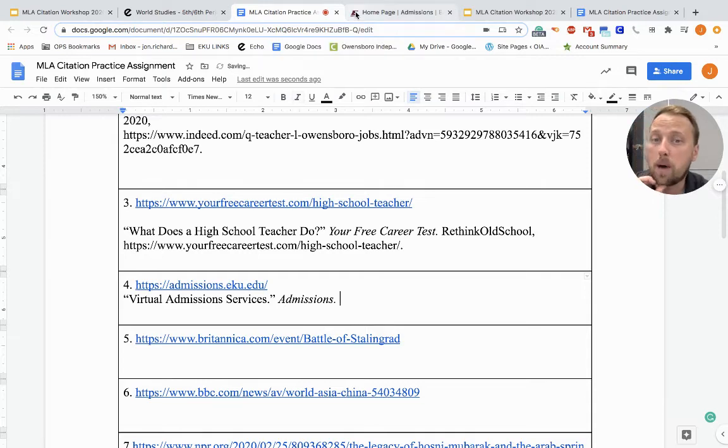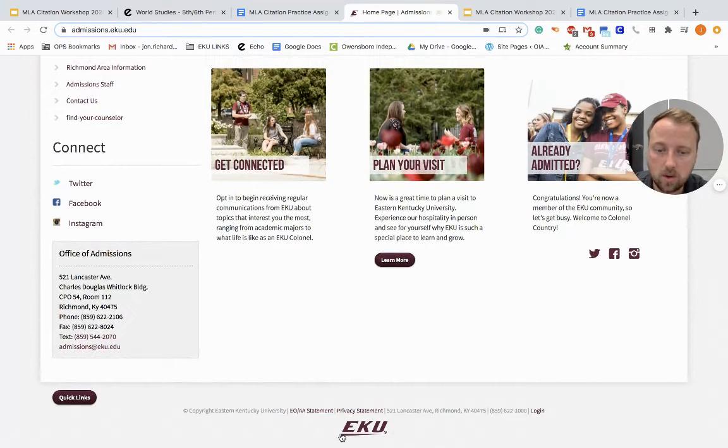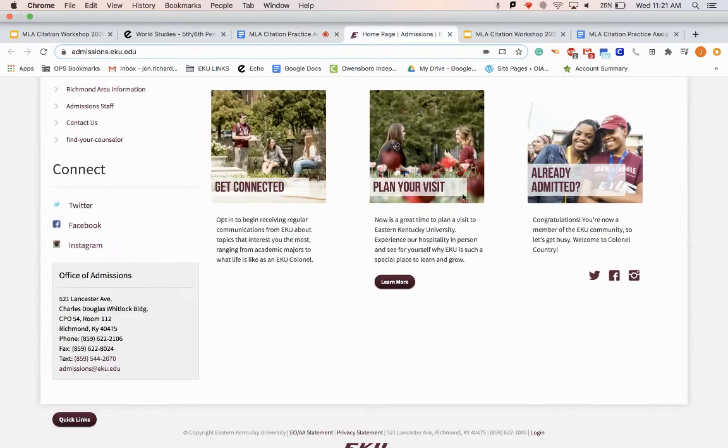Now we're looking for the publisher. So I know that the publisher is going to be Eastern Kentucky University, or EKU. And I see down here they write out Eastern Kentucky University. So I'm going to write out Eastern Kentucky University. And then at the end of that goes a comma. And I'm looking for a publication date.